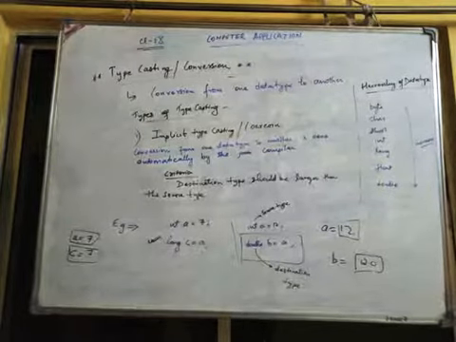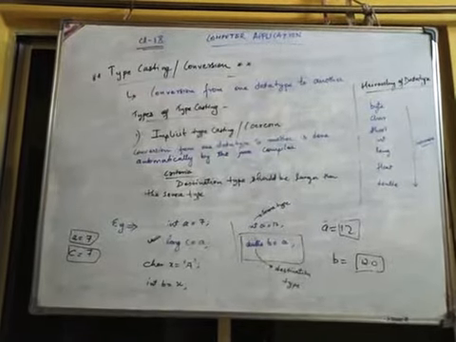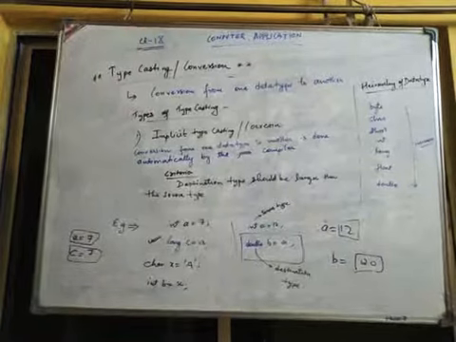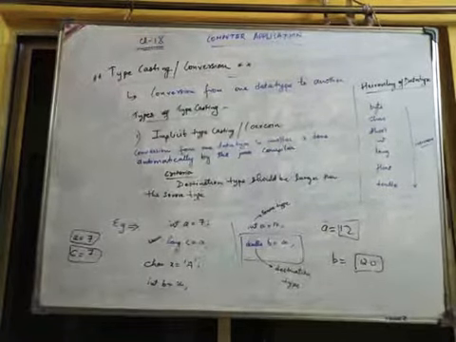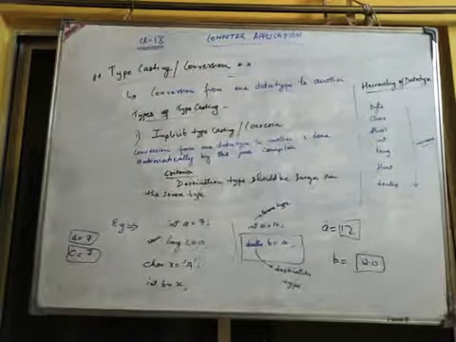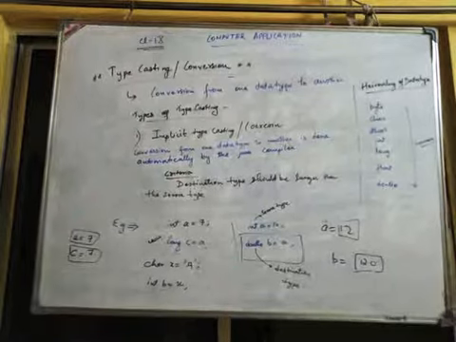You can even take an example for char. We have taken one special example: char x equals 'A', and I wrote int b equals x. What is happening here? This is also implicit type casting. As we know, int is below char, so it can get converted. The destination type is int and char is the source type.